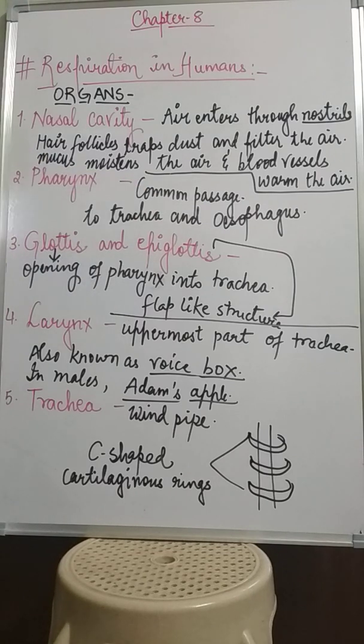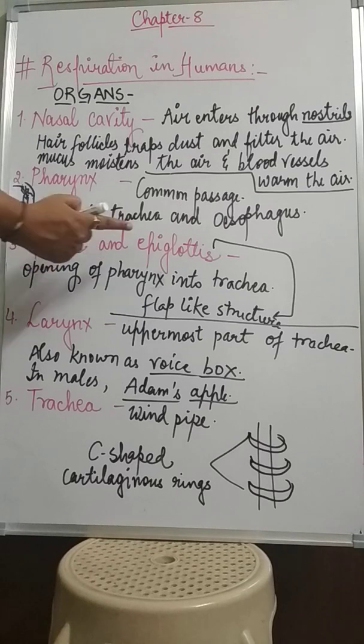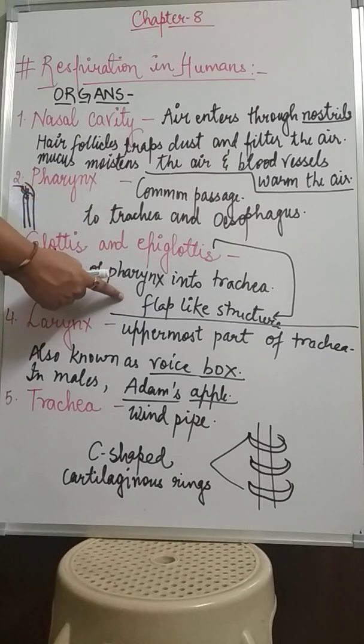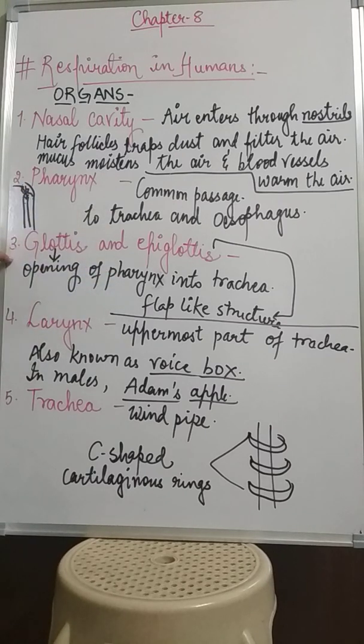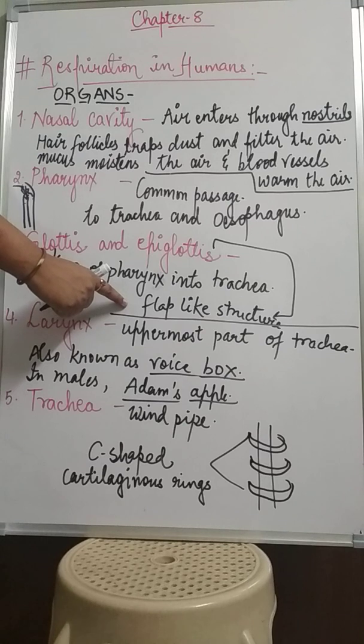If I draw the diagram, these are the two pipes. Here the pharynx is present, which is the common passage to these two, but the glottis is also present over here, which makes the opening for the ट्रैकिया. इस फेरिंग्स को ट्रैकिया में आने के लिए ओपनिंग देता है. ठीक है, so it is the opening of pharynx into trachea. And what is the epiglottis? This epiglottis is actually a flap-like structure. It is present just above the glottis.